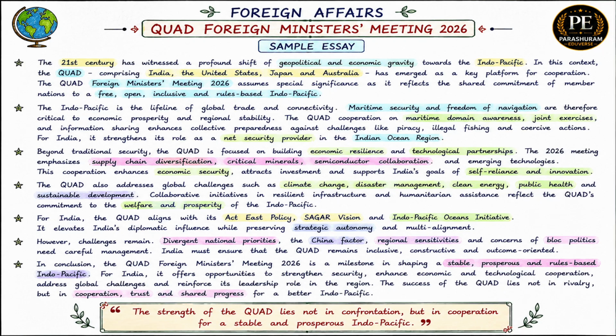Conclude that the Quad Foreign Ministers meeting is a milestone in shaping a stable and prosperous rule-based Indo-Pacific. It offers opportunities, strengthens security, enhances economic and technological cooperation, and addresses global challenges. Emphasize cooperation, not confrontation, for a stable and prosperous Indo-Pacific and shared progress for a better Indo-Pacific.